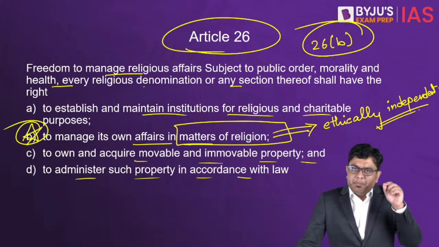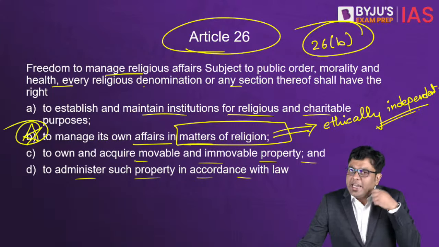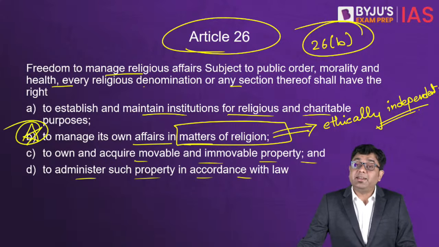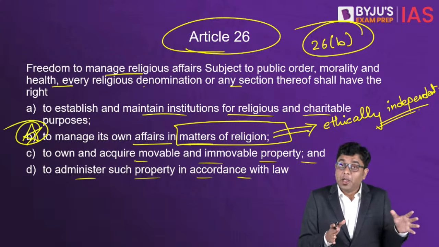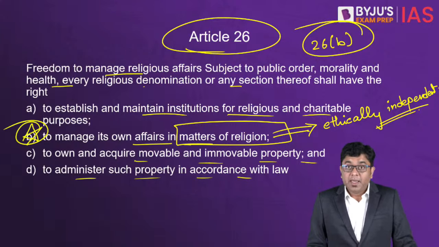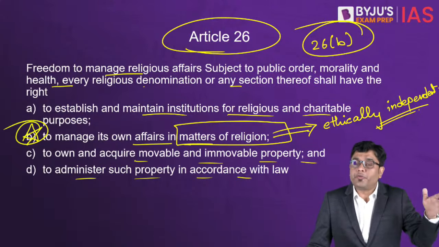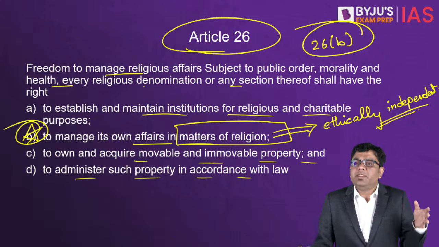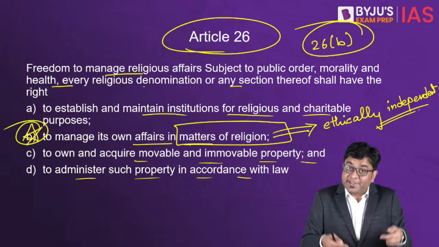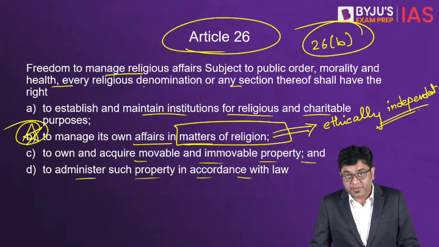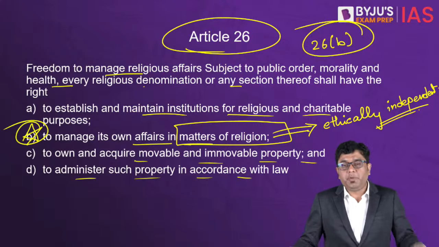So it was based upon this aspect, that is 26B, that most of the judges drove their opinion. Having said that, when all the judges voiced their opinion that as per Article 26B, it is okay for the head of the community to excommunicate anyone out from the community, to socially ostracize them, then how come from that position did Justice Oka on 10th of February refer the same issue to the larger bench for reconsideration? Why is it that there has been a need felt for this to be reconsidered?